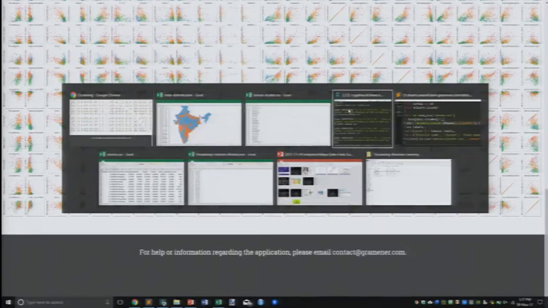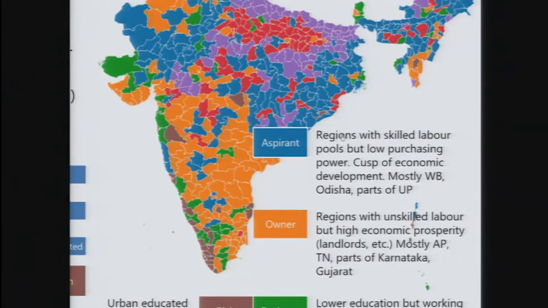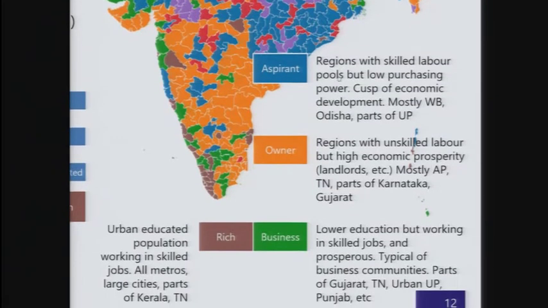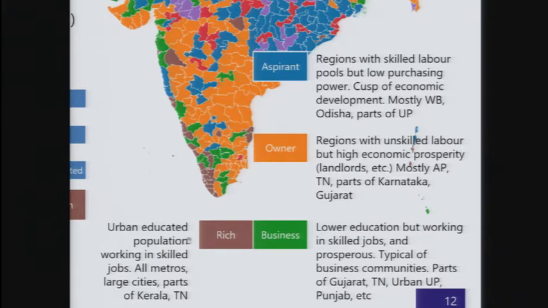But what happened as a result of this exercise was that we were able to come up with a map for our client saying, look, this is what your India needs to look like. There are 6 clusters, and let's not worry about what they are, but roughly. There are the poor districts, in which you need a very different segment from the breakout districts where, yes, they're poor, but they're starting to get educated. There are the aspirants, where there's a highly skilled labor pool and they are on the cusp of economic development. Then there's the rich, who are both educated and economically forward, as well as living in metro areas partly. People with relatively low skills but high income.